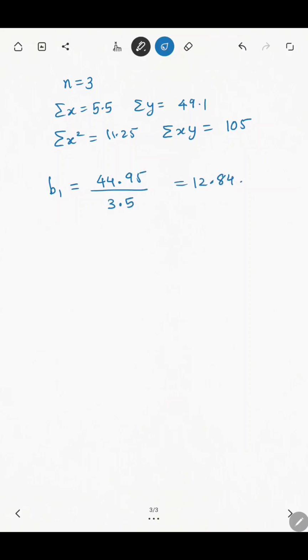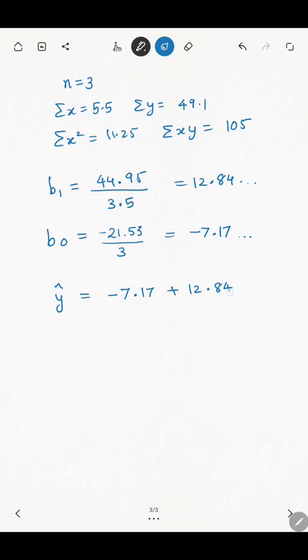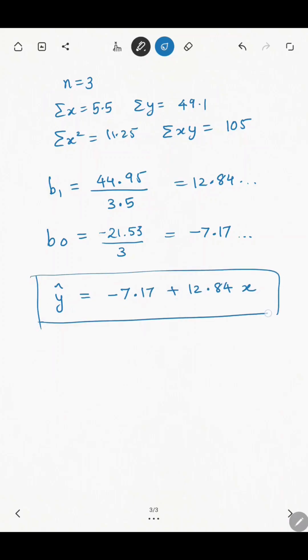So B1, which is the slope, is 12.84. It's a steep slope. And B0 is the intercept. I'm talking in terms of the slope intercept equation of a line. So when I write this in the form of the linear regression line, my line will be y hat is equal to minus 7.17 plus 12.84x. What does this mean? For every unit change in x, for every change in temperature by 1 degree Celsius, the sales will rise by 12.84 thousand rupees for that particular day.